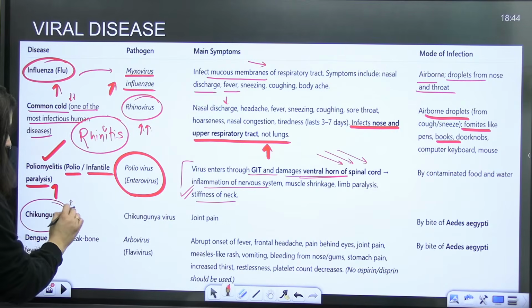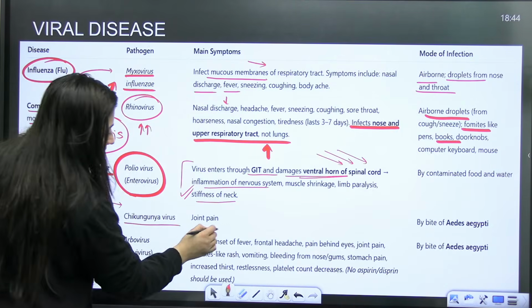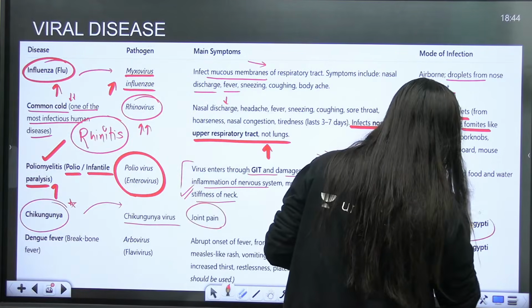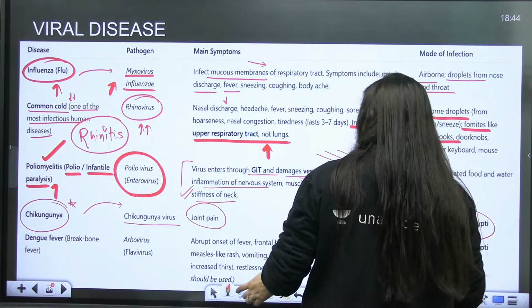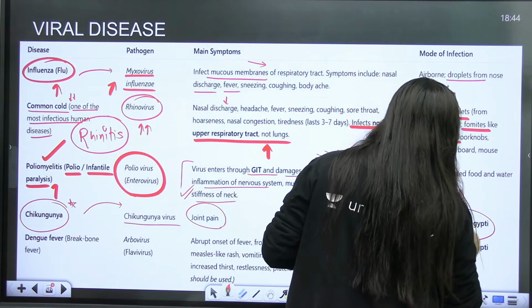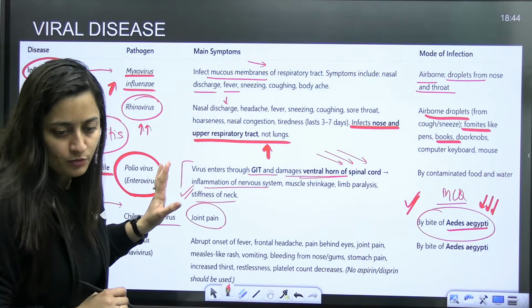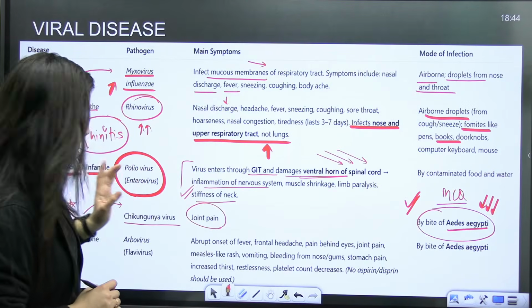Then comes chikungunya. So the chikungunya virus will cause that. Joint pain is there, right? And here again, another important point, another important MCQ: which mosquito is going to spread that? Aedes aegypti. Very important. This is something that you have to mark. Okay, Aedes aegypti. Is that clear?